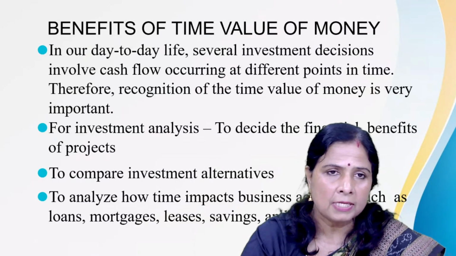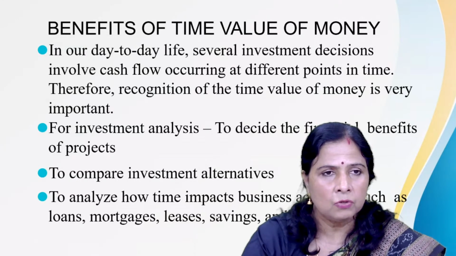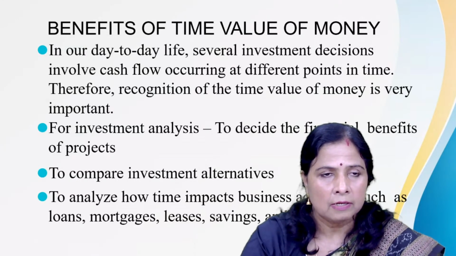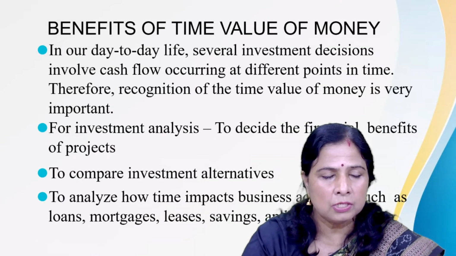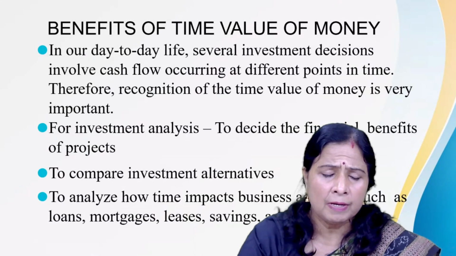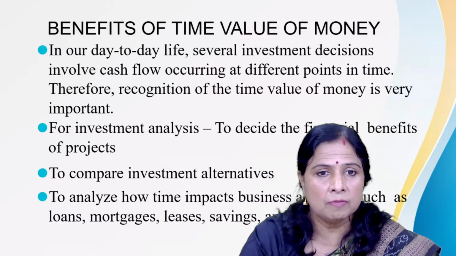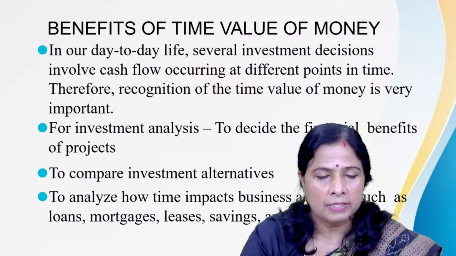In the past example I gave, if someone gives you the offer, either you will get 75,000 today or you will get 1 lakh rupees after 5 years, which one is more promising? I told that the first one, to get 75,000, is more promising. Why? Because if that 75,000 is invested at some rate of interest, I will get some amount of money which is obviously more than 1 lakh rupees. But if I get 1 lakh rupees after 5 years, what is the value of that today? That I have to calculate.